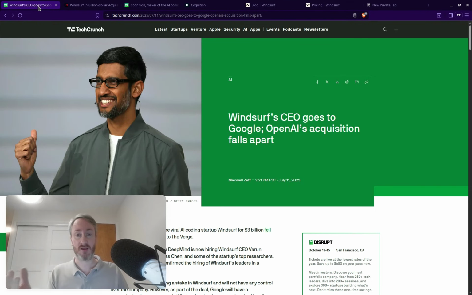They paid a license for the intellectual property in order for them to use it, and that's how this has come around. So the product still exists. Google took the leadership team, but they didn't take really the underlying product, just a license to use the intellectual property. That's what I understand.